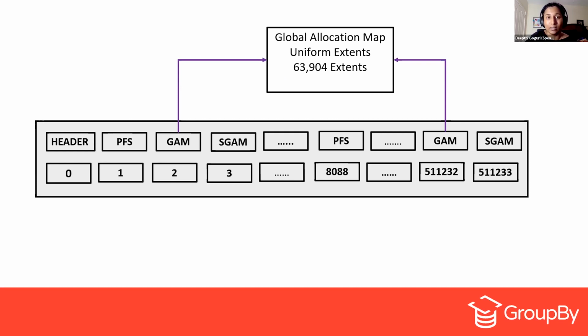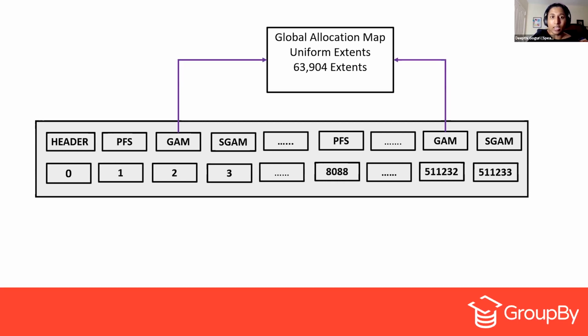All it does is record in the form of a bitmap whether each of the next 64,000 extents is already allocated or free. If the bitmap has a value of 1, that extent is free. If the GAM bitmap value is 0, that particular extent is already allocated. It's not free.